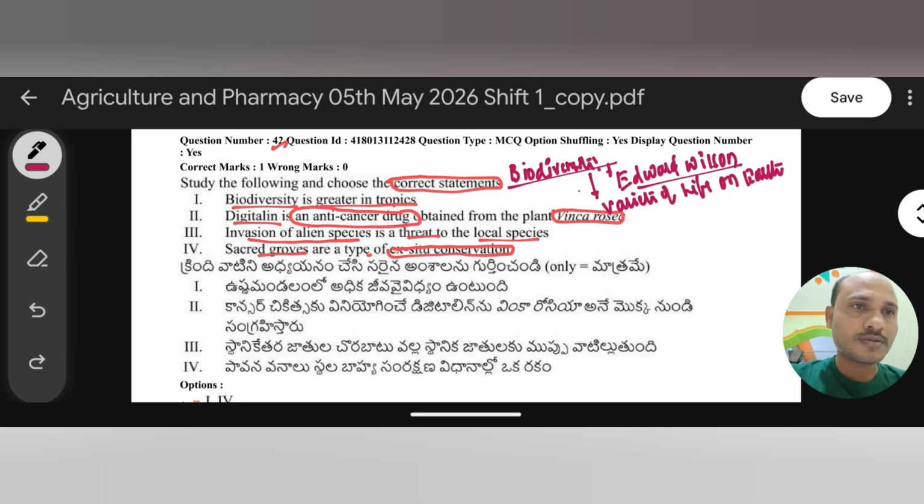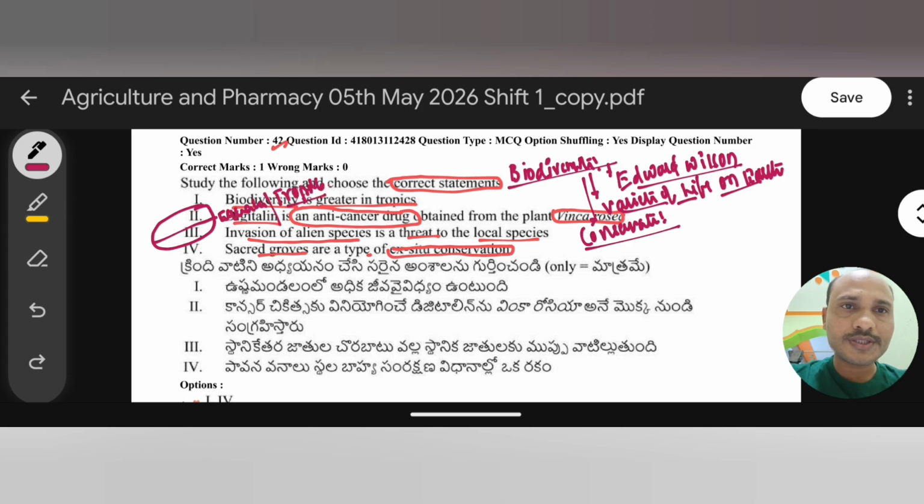Generally we have different types of biodiversity, but we won't need all these things. An important concept in biodiversity we need to know: we have to conserve this variety of life on earth, so we go for conservation types. But before that, let's know that biodiversity is higher in tropic region. For example, earth is like this, and at the middle we have the equator. At the equator region we have the tropical area. Equator is a tropic region.